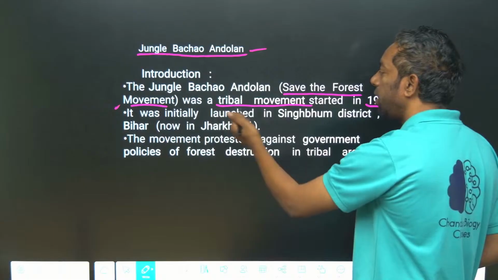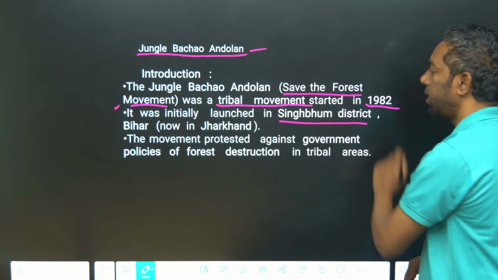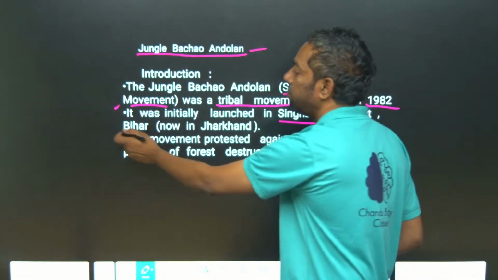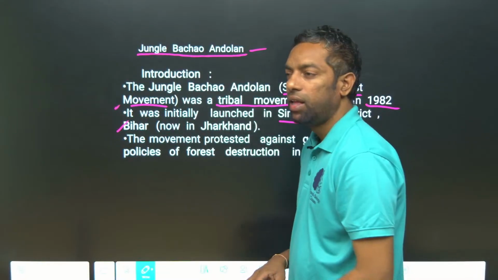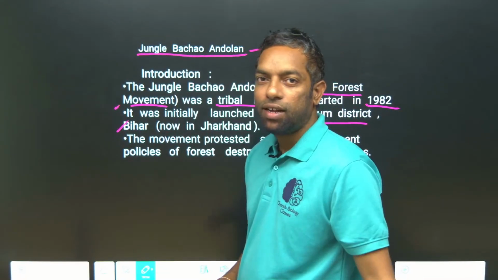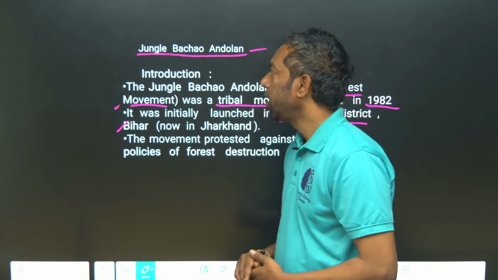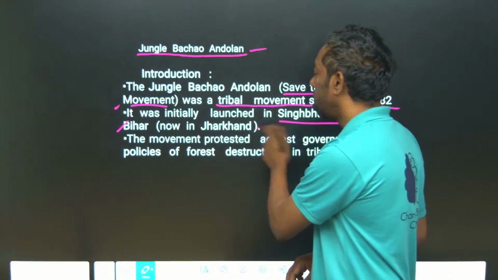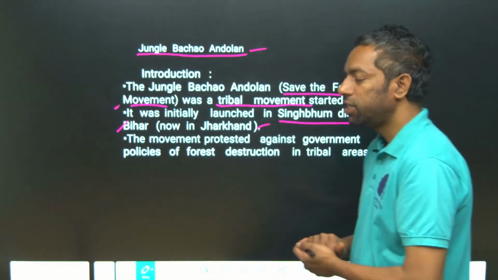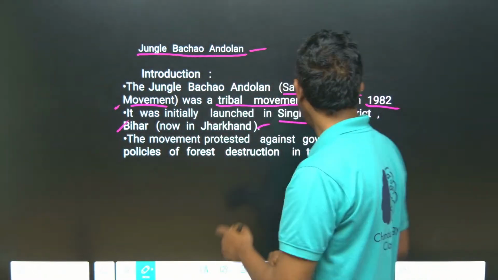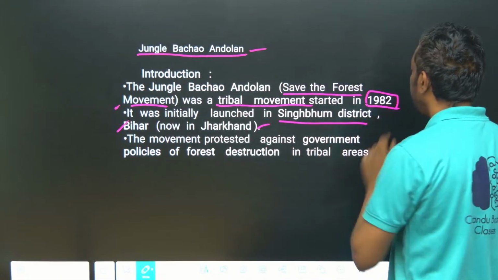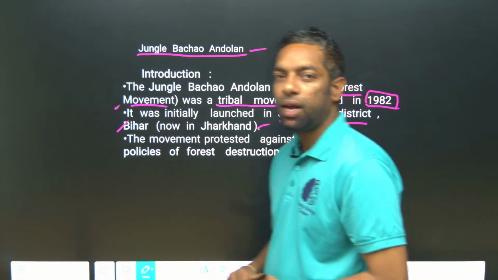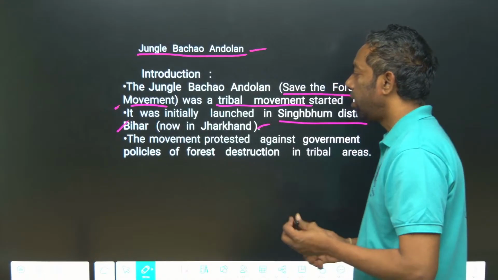It was initially launched in Singhbhum district, Bihar. Silent Valley is in Kerala, but Jungle Bachao is in Bihar, now Jharkhand, which was undivided Bihar in 1982. Bihar was divided in 2000.